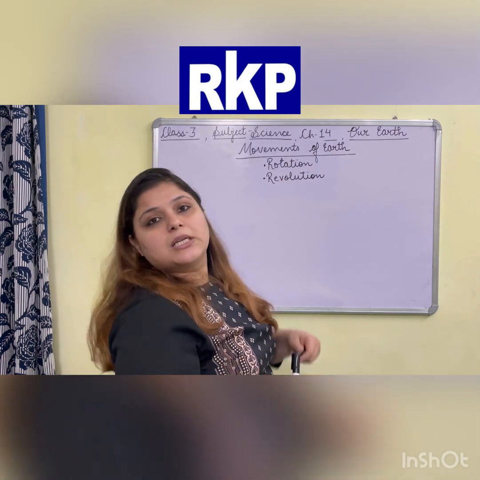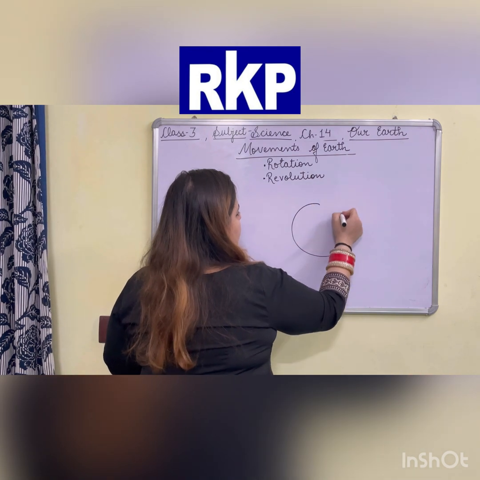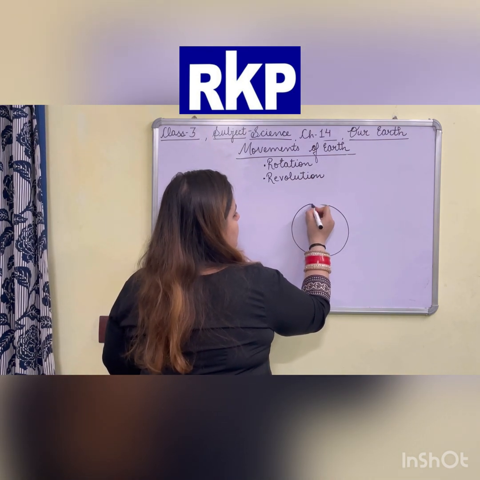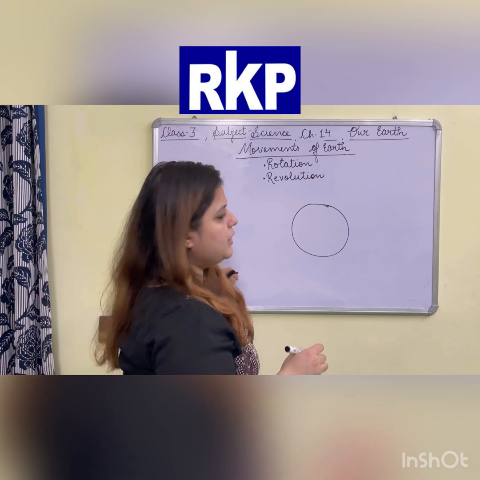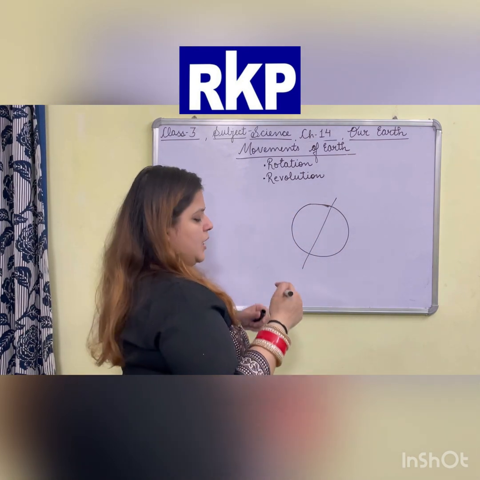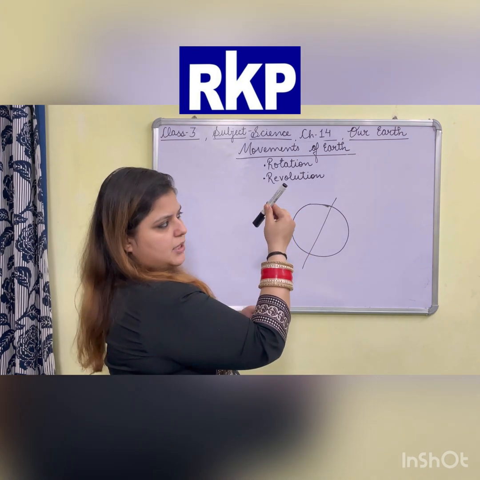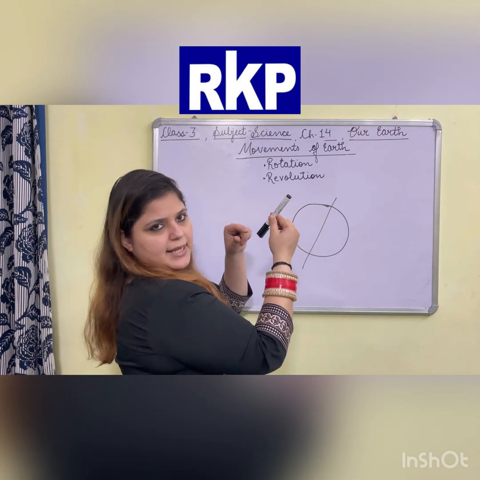If we discuss the rotation of the earth, we have just seen that earth is not straight on its orbit. Earth is tilted on its axis. Earth is not straight like this; the axis of earth is like this.